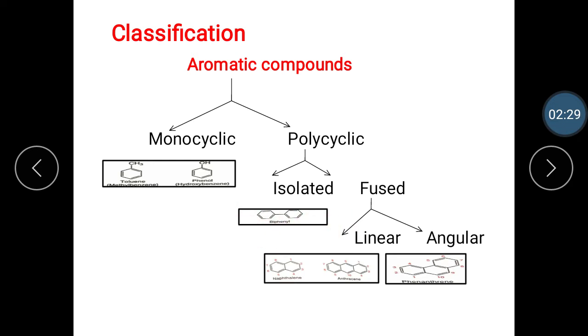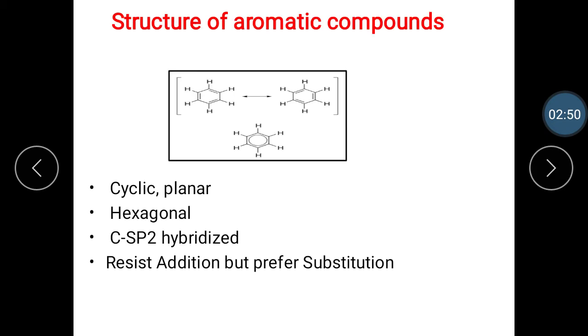The next one is the fused ring compound. In fused rings, at least one carbon-carbon bond is common to two aromatic rings. They are again divided into linear and angular compounds. The examples for linear compounds are naphthalene and anthracene, and for angular compounds is phenanthrene.